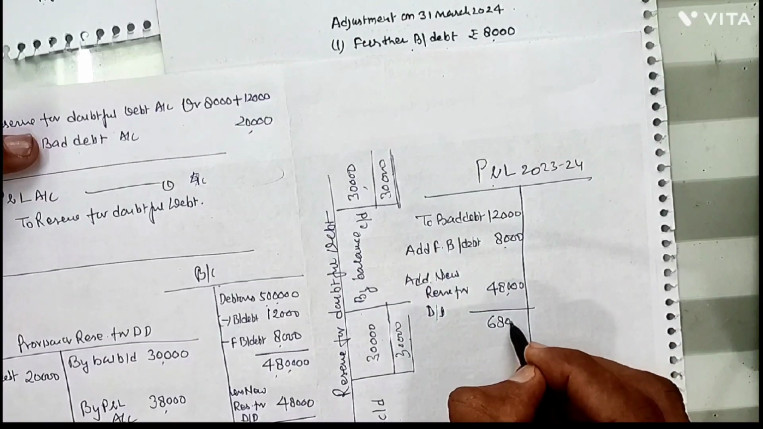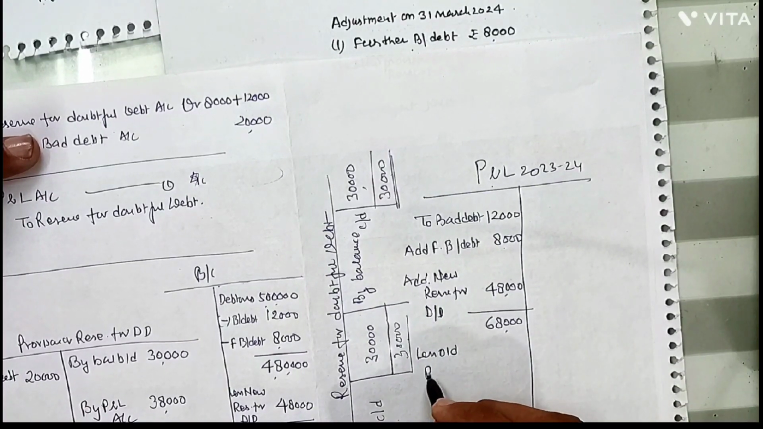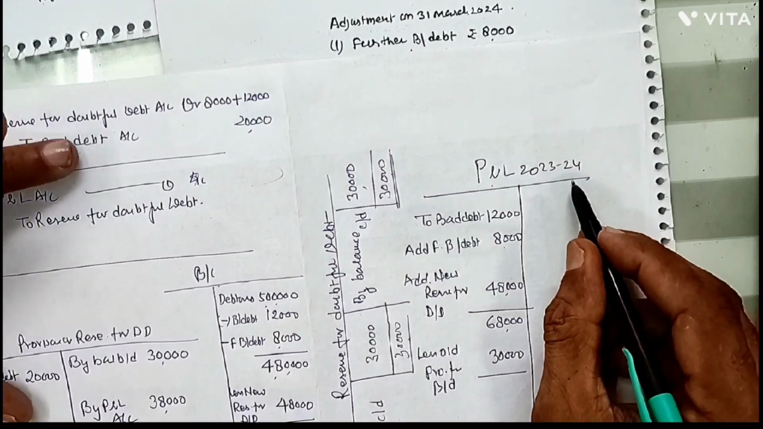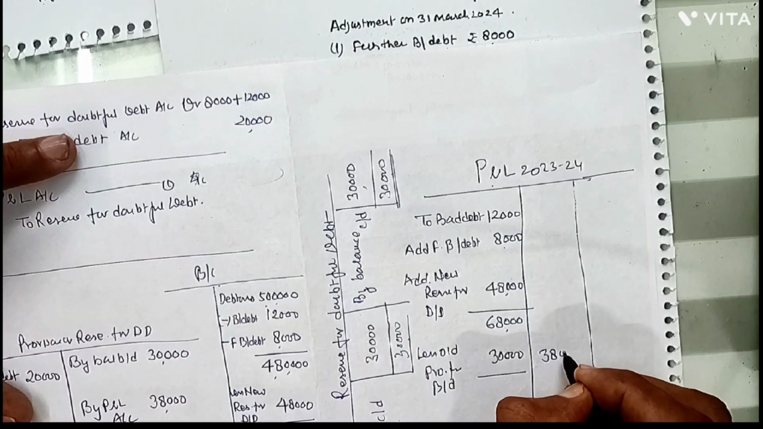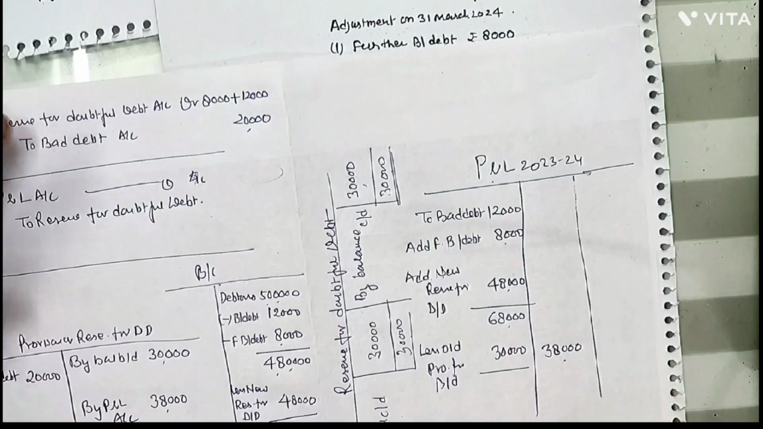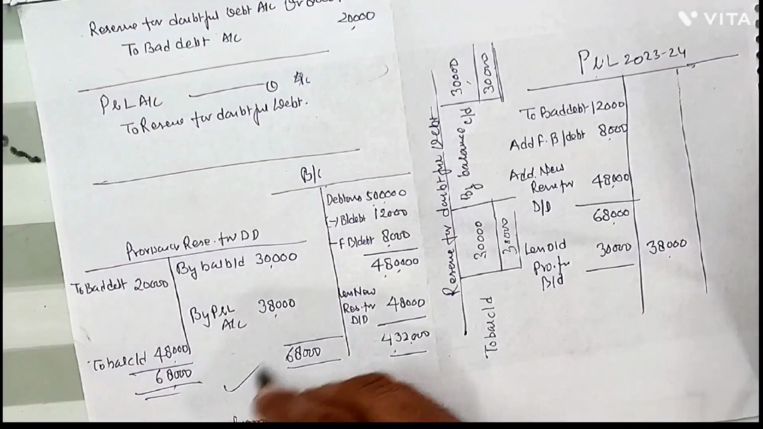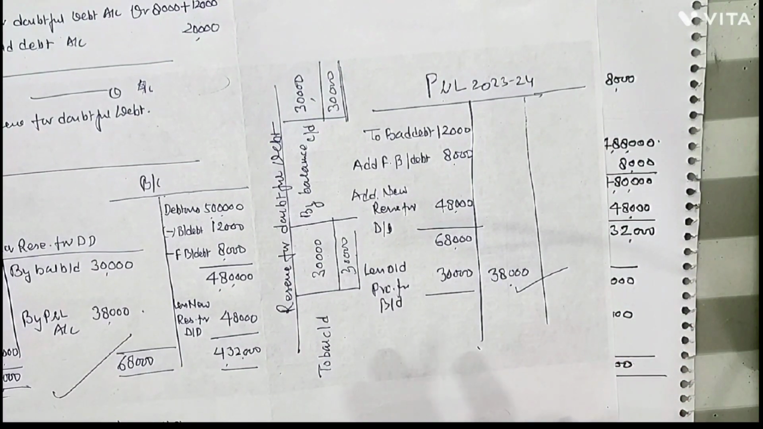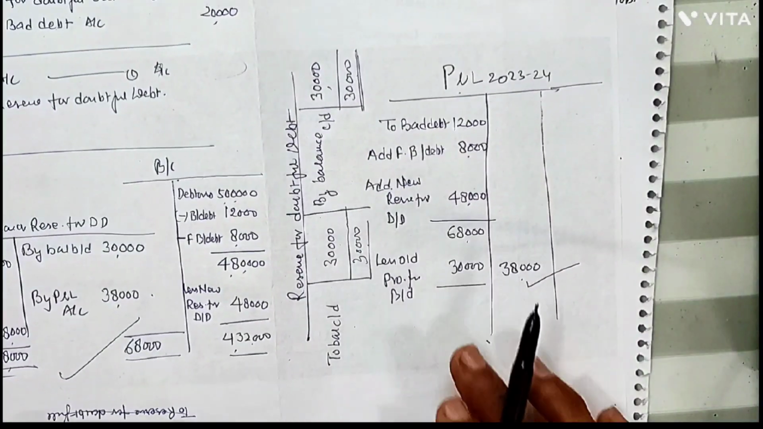68,000 less old provision for bad debt, which was 30,000. So here your answer comes as the profit and loss account being debited by rupees 38,000. So we can do it in this way too. Either do it this way, 38,000, or do it this way, 38,000. Both are the same. But this requires accounting knowledge and this is rough work.